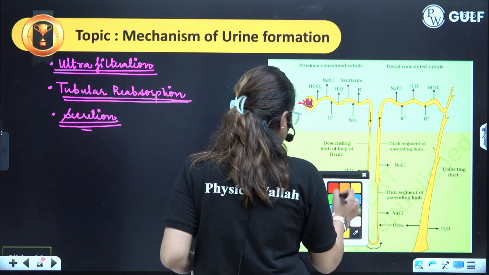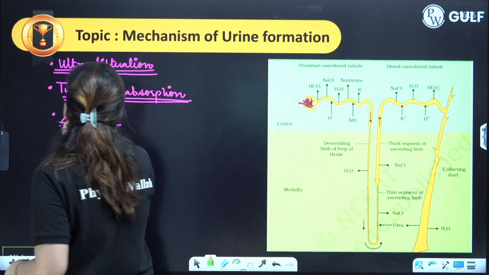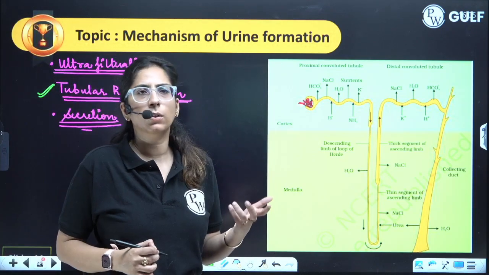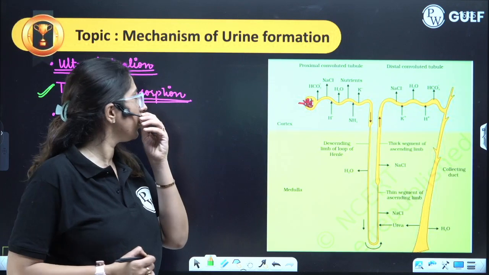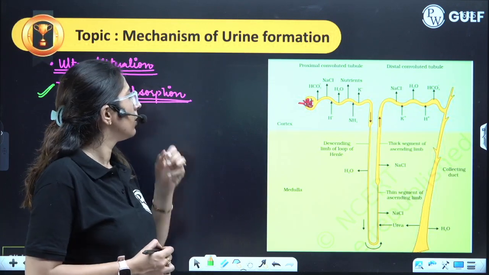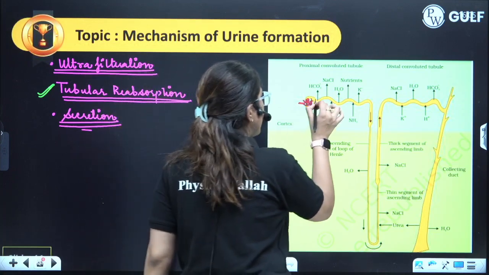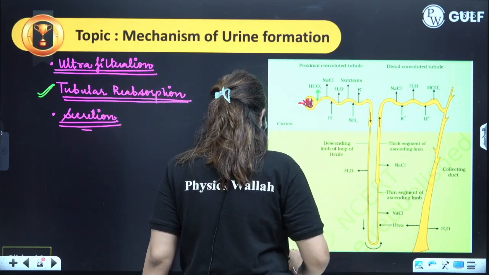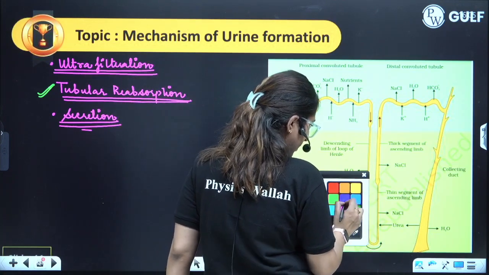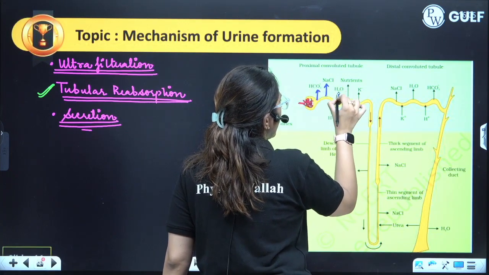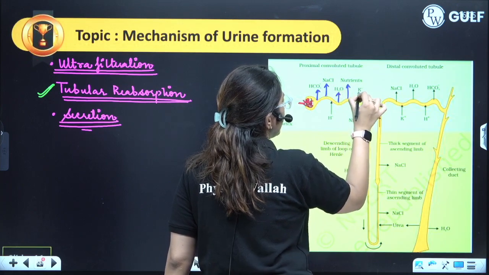Step number 2, reabsorption. Clear? Now here you will see that some arrows are coming out of the PCT. Can you see? Bicarbonate, NaCl, water, nutrient, K plus ion.